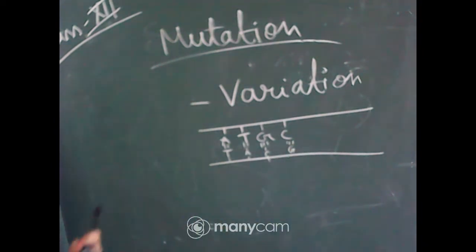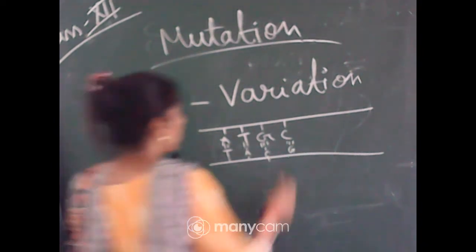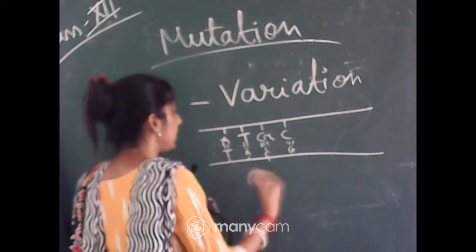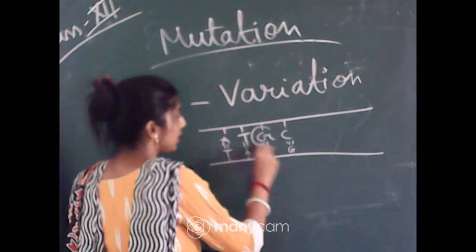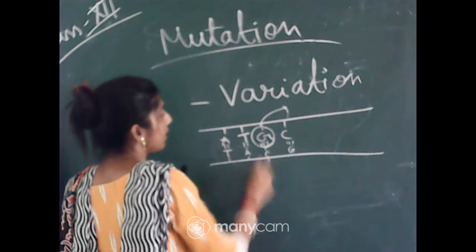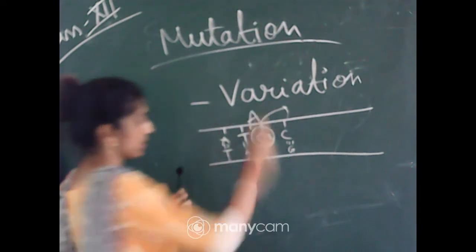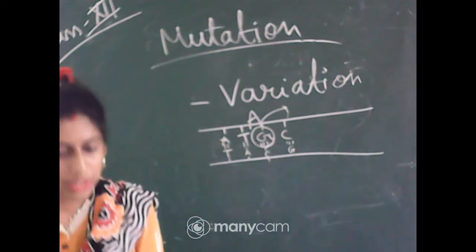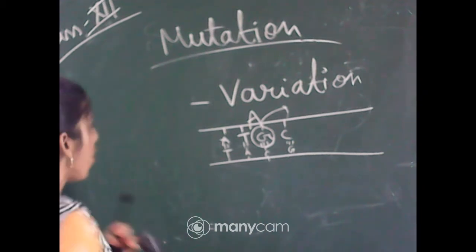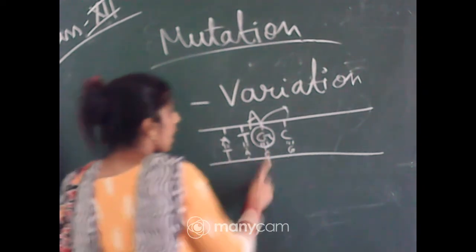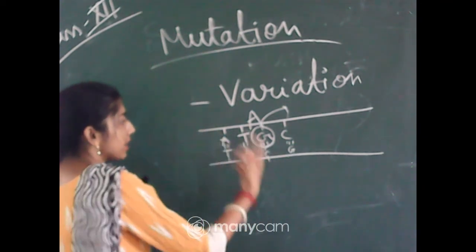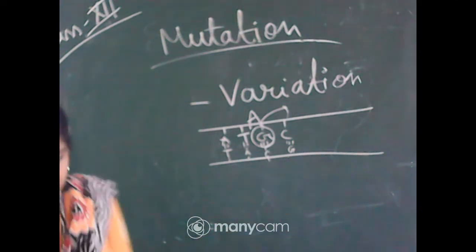It will be like that. Now due to some cause, that G moves and in place of G, A comes. So the protein which was formed earlier will now express something else, right?